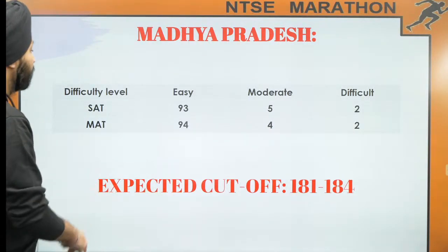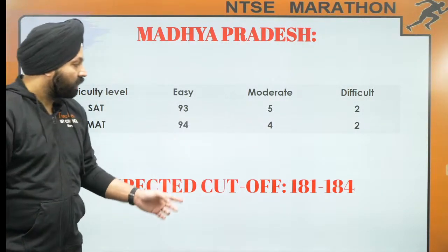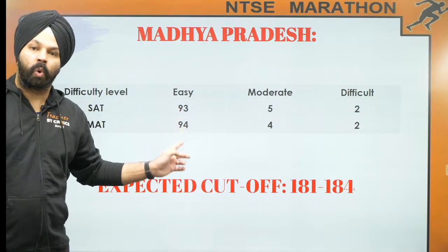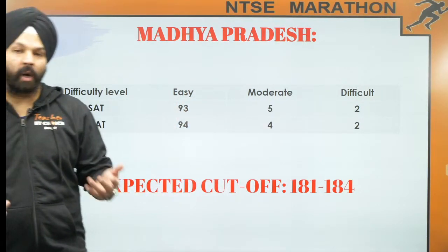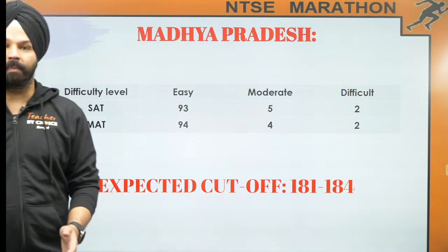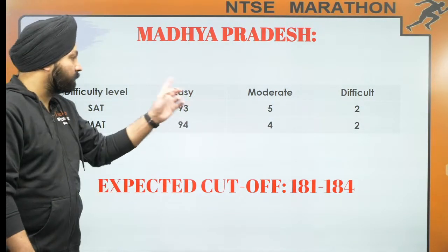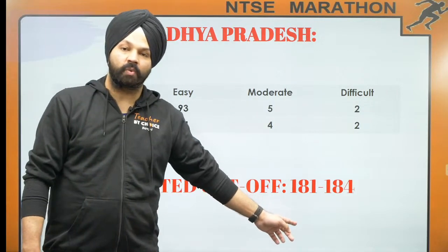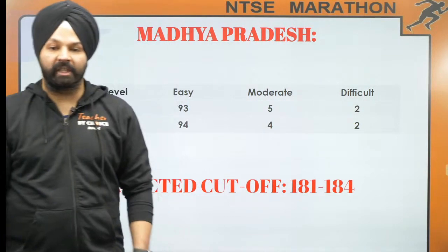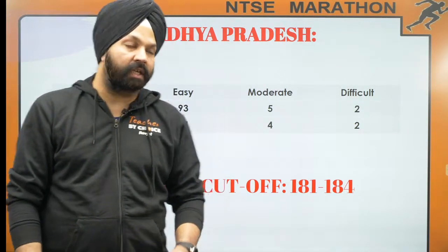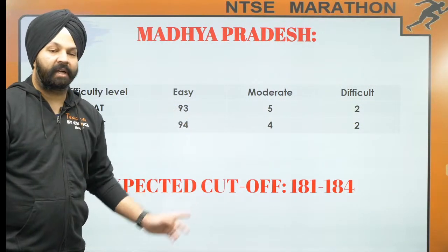Well, cutoff is high because the paper is easy. You can see, if I talk of these easy questions, 187 questions are easy. So it is quite logical that the cutoff will be high. I repeat once again, we all know that if the paper is easy, the cutoff will be high. That's why it is on the higher side, 181 to 184. Madhya Pradesh, why I am saying that this is the cutoff, because the paper was comparatively easy.